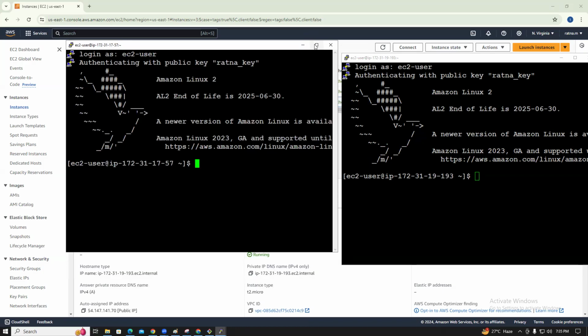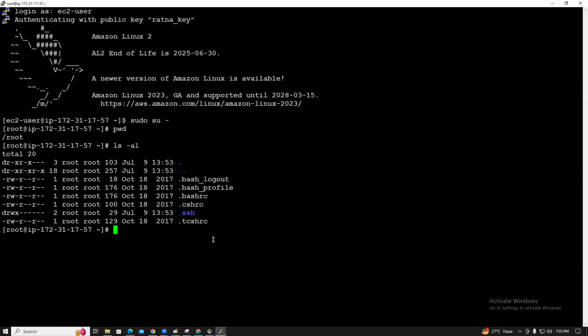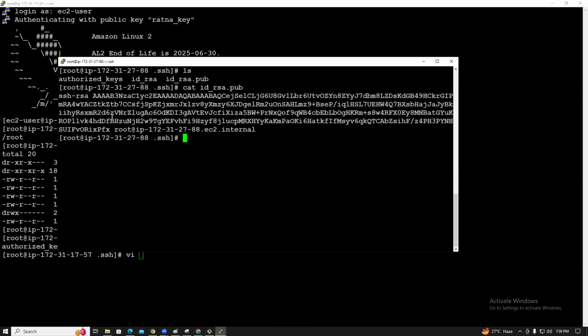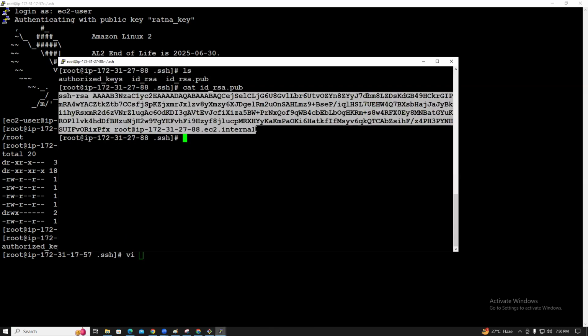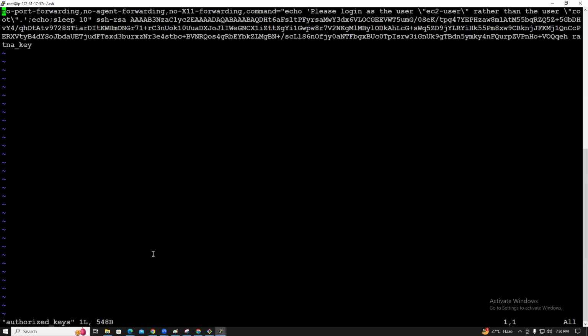Let's check. sudo su -. Let's check cd. So which directory are you under? /root. ls -la. How to check the hidden files, guys? ls -la. So the .ssh is already created. Go to the .ssh. Authorized keys is also there. So vi, you can copy this file, guys. You can copy from here. If you select it, it automatically copies, guys. So authorized keys.